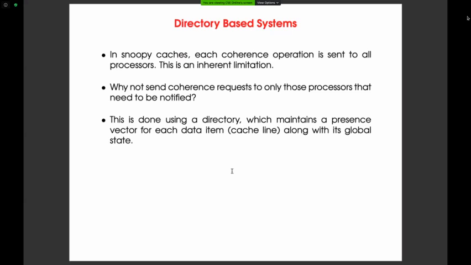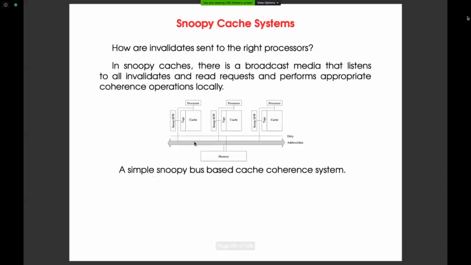So what is the problem with the Snoopy bus, so that we are switching to directory based? In Snoopy bus, the problem is, as usual, contention. If the activity of all the processors increases, they get data via this bus only, so the bus becomes a contention bottleneck. It cannot entertain all the read and write requests, so a particular processor has to wait a long time to read data from some other processor or write into the data. So it has to wait.